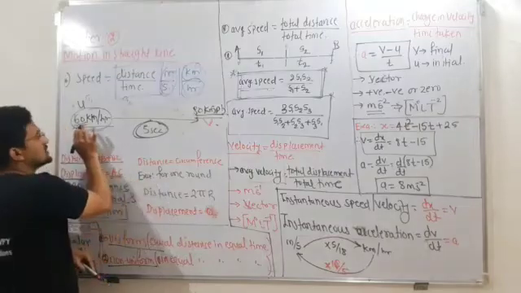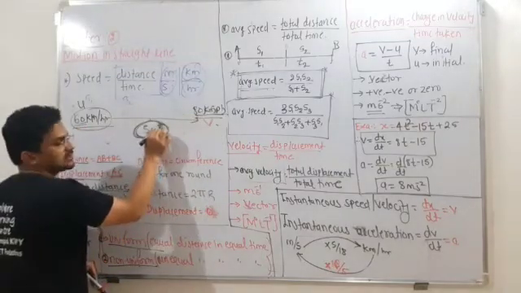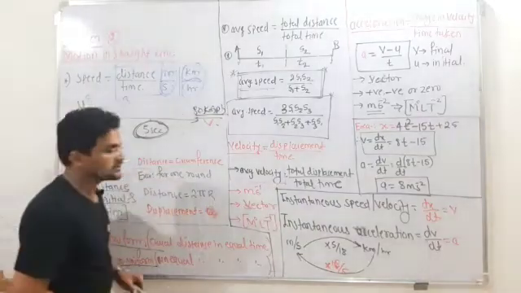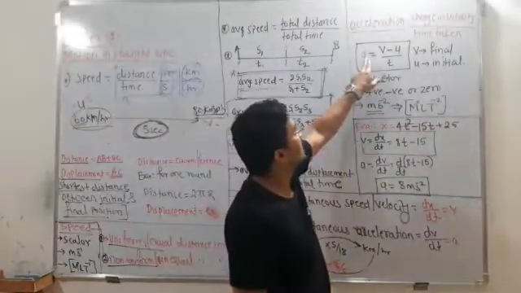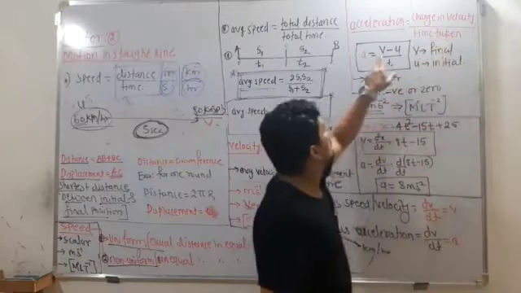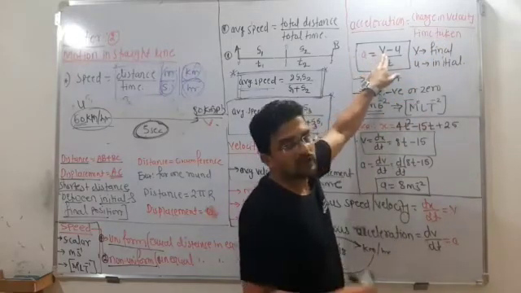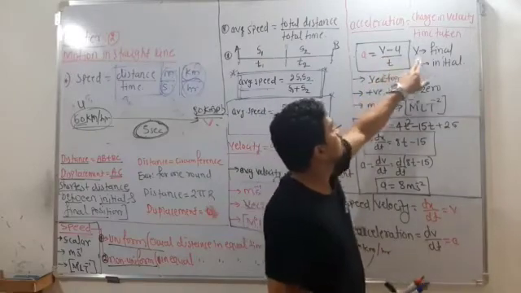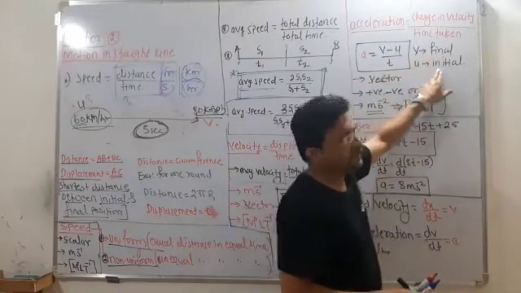Okay, मतलब 60 से 80 जाने के लिए 5 सेकंड्स लगते हैं, तो 1 सेकंड में कितना चेंज आ रहा है? That is nothing but what? Acceleration. So acceleration is nothing but change in velocity divided by time taken to change. So change in velocity means what? Final velocity minus initial velocity divided by time.